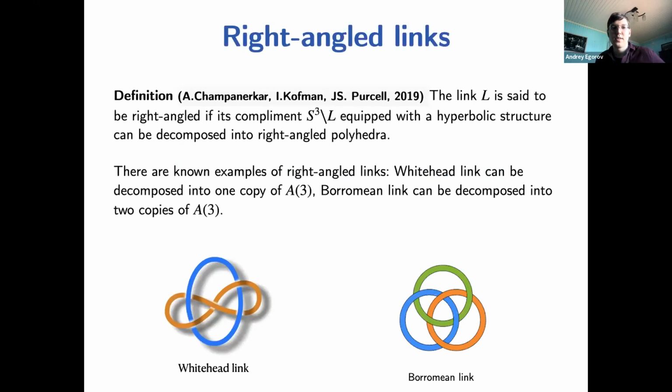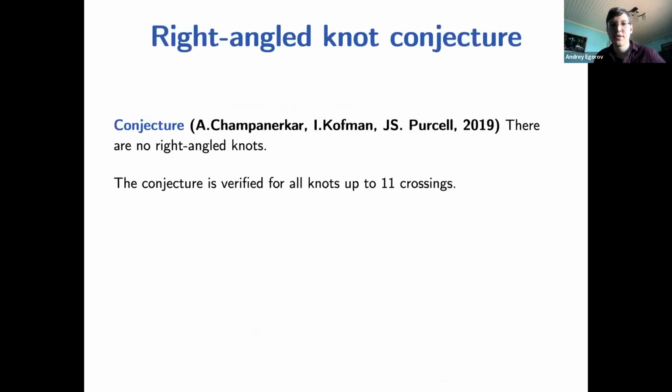At the end, I will talk a little bit about links. If we consider a hyperbolic link, let's call the link right-angled if its complement, which is equipped with a hyperbolic structure, can be decomposed into right-angled polyhedra. We know such examples, such as the Whitehead link or Borromean links. And there is a question: are there links with one component, meaning knots, which are right-angled? The conjecture is that there are no right-angled knots.